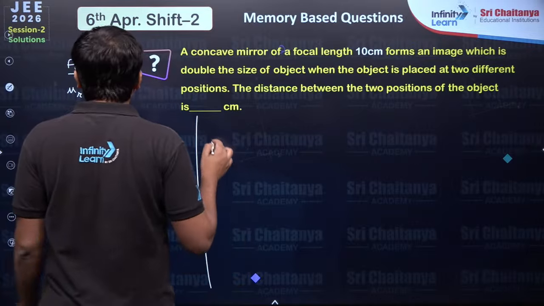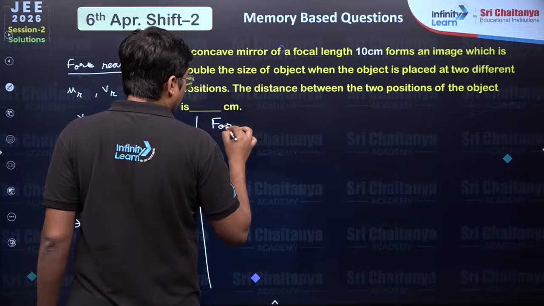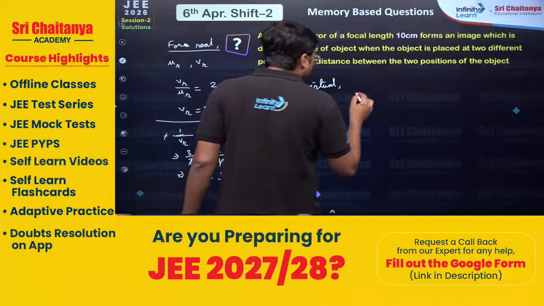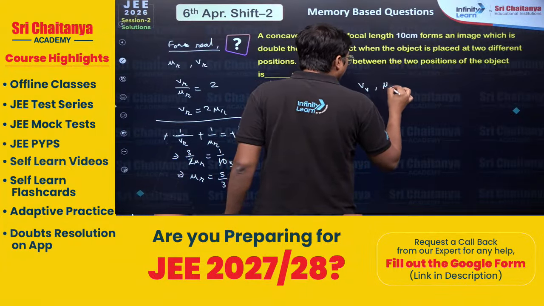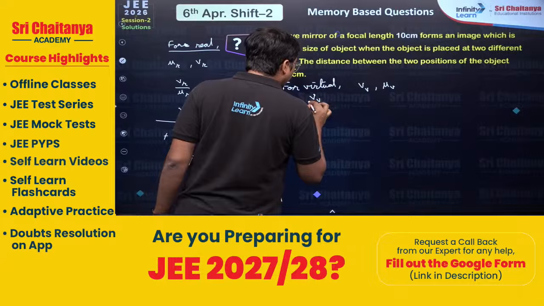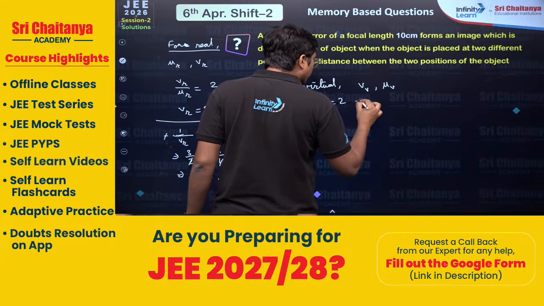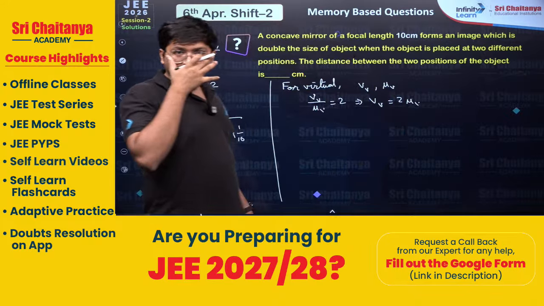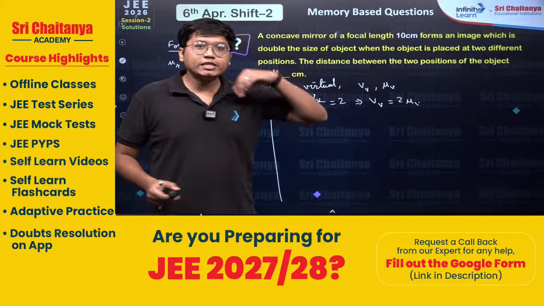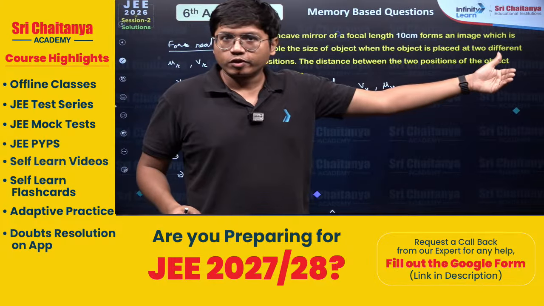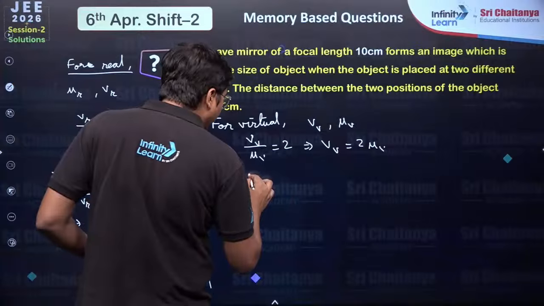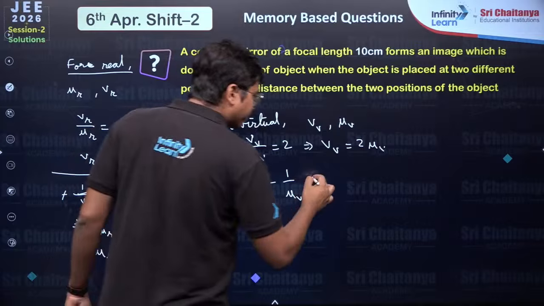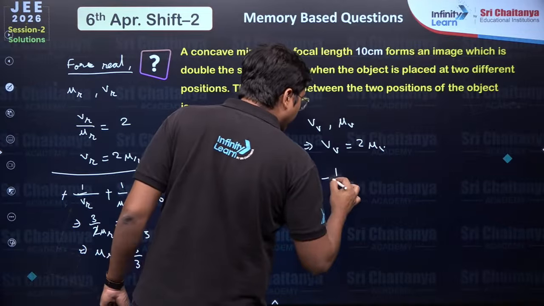Next we do it for virtual. For virtual, I keep it as VV and UV. Same thing, VV by UV in terms of magnitude is still 2. So VV is equal to 2UV. The difference is that here the image is formed to the right side of the mirror, so it would be positive. So in this equation, I will have plus 1 by VV, but the object distance will still stay negative, and that is equal to minus 1 by 10.